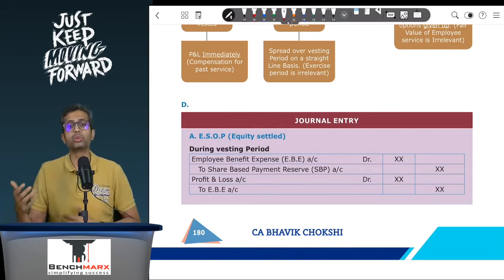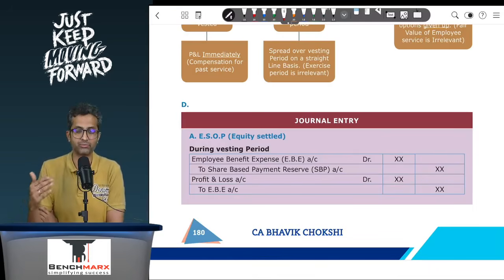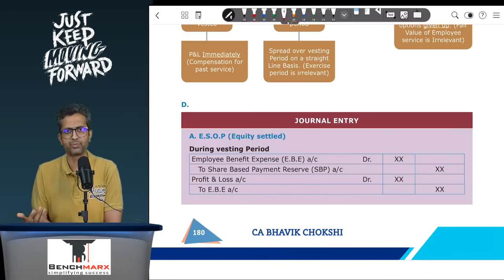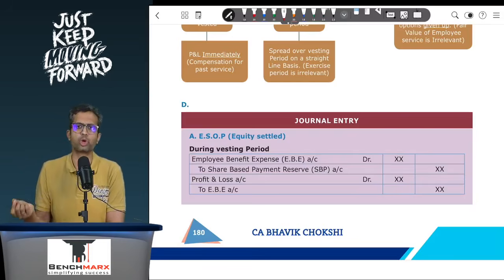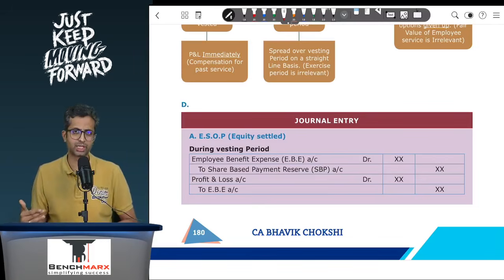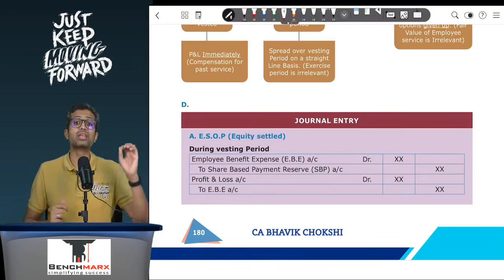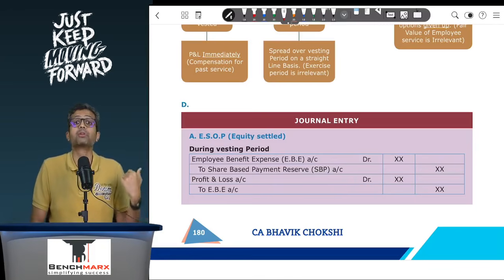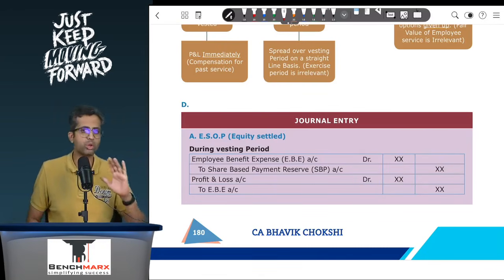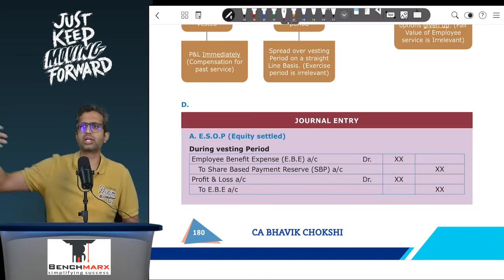And what will you credit? Well, typically we will credit what is called stock options outstanding, because these are options which are outstanding. Now the Institute, instead of calling this stock options outstanding, uses a different word called share based payment or SBP reserve, as the case may be. Now how will this SBP reserve appear? It is very important to note that this SBP reserve will appear as a part of other equity in my balance sheet. This will not appear as a part of liability. A very common mistake that students make is, well, this is outstanding, so it is a liability, but still it is going to be settled in the entity's own equity shares.